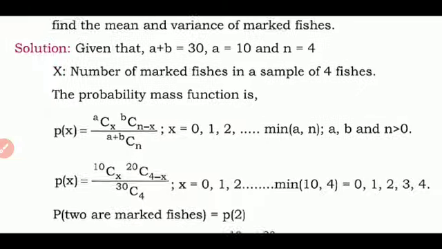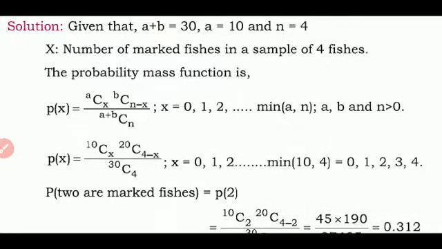Then the probability mass function. If you all remember, for every example of every theoretical distribution, the first and foremost step is to write the given things, then show how X follows, whether it is Bernoulli, binomial, Poisson or hypergeometric.